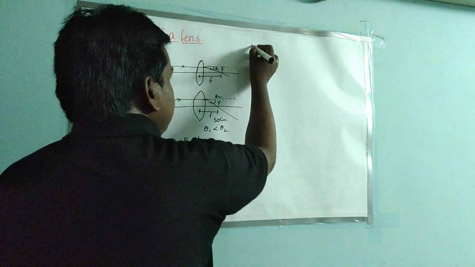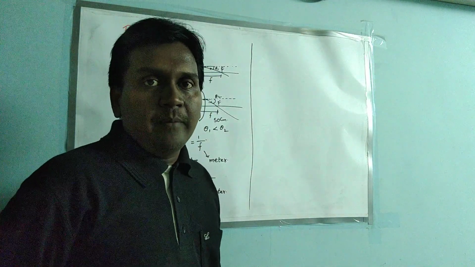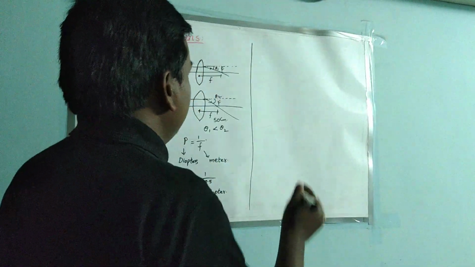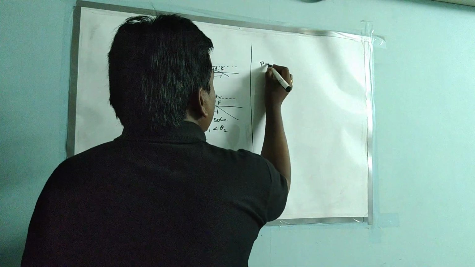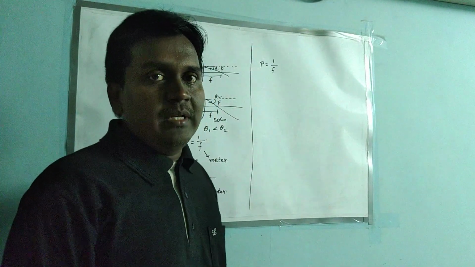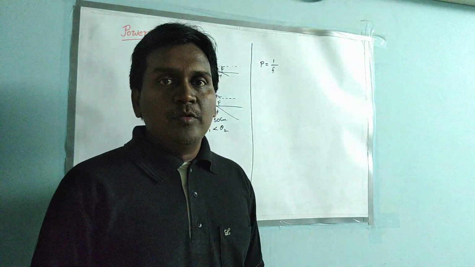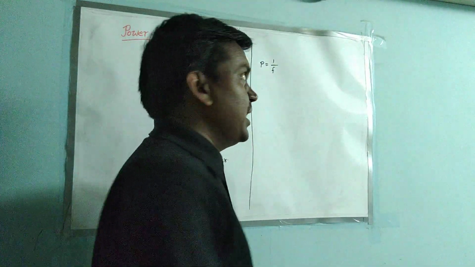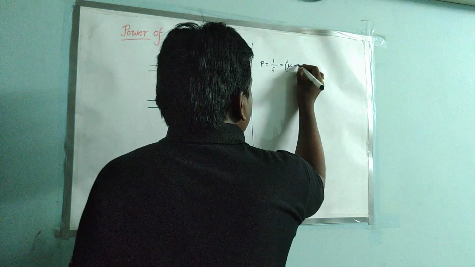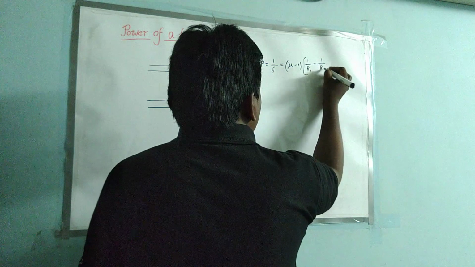And here we know the lens maker's formula. So let us compare the lens maker's formula with this power of lens. We know that power of lens P equals 1 by F. And we know the lens maker's formula also very well: 1 by F equals mu minus 1 into 1 by R1 minus 1 by R2. So this can be written as P equals mu minus 1 into 1 by R1 minus 1 by R2.